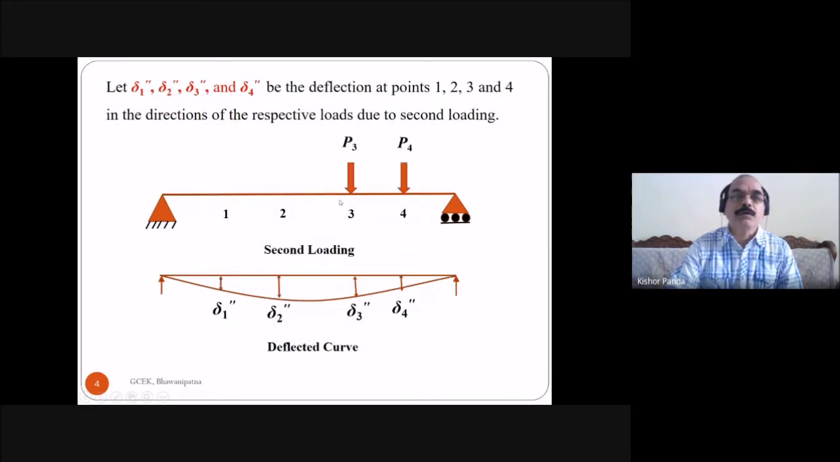And look at this figure. Here the loads are present at 3 and 4, P3 and P4. This is the system of second loading, present at points 3 and 4. Due to this load, what is the displacement at 1, 2, 3, 4? Delta 1 double dash at 1, delta 2 double dash at 2, delta 3 double dash at 3 and delta 4 double dash at 4. This is the deflection due to the second loading system.